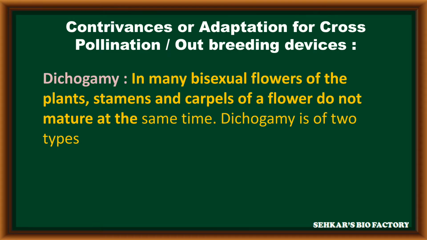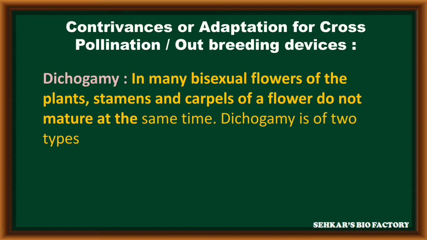The second method is dichogamy. In a bisexual flower, both male and female reproductive organs like stamens and pistils are present, but both these reproductive organs mature at different times to promote cross-pollination. It's called dichogamy.